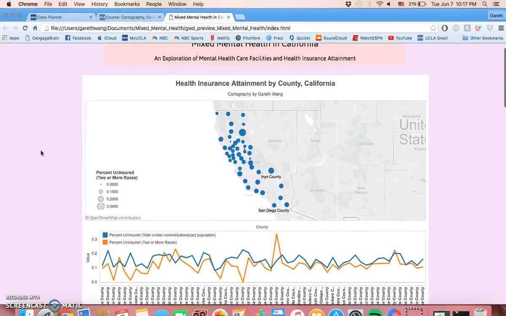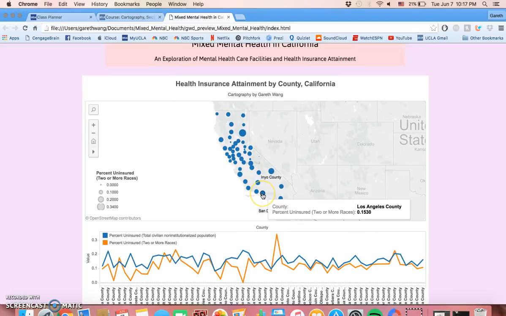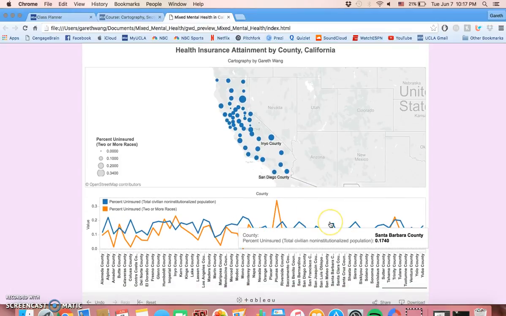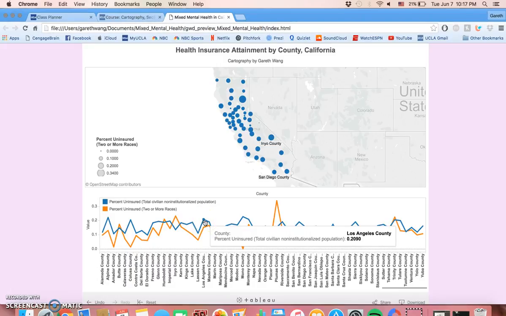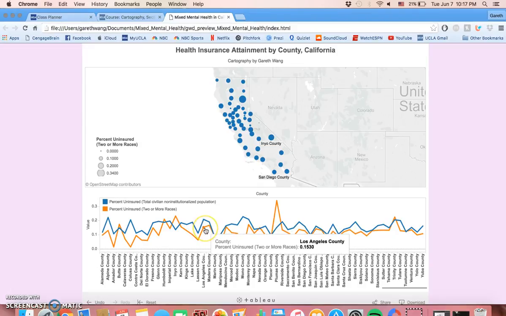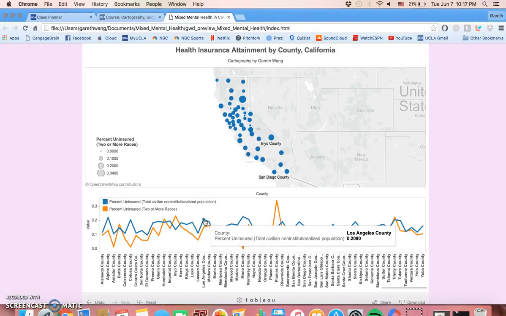And if we go back up and look at LA County specifically, we can see that 15.3% of the mixed population in LA does not have health insurance. And if we look at the graph, we can compare that to 20.9% of the greater population. So in actuality, even though that is a huge number of mixed folks that do not have health insurance, that actually is much better than the rate of insurance attainment in the total population.